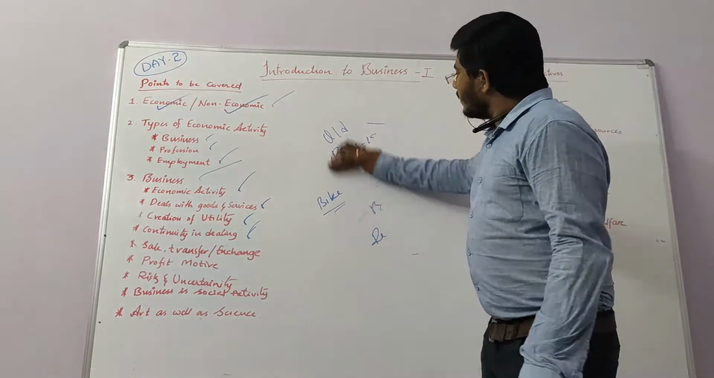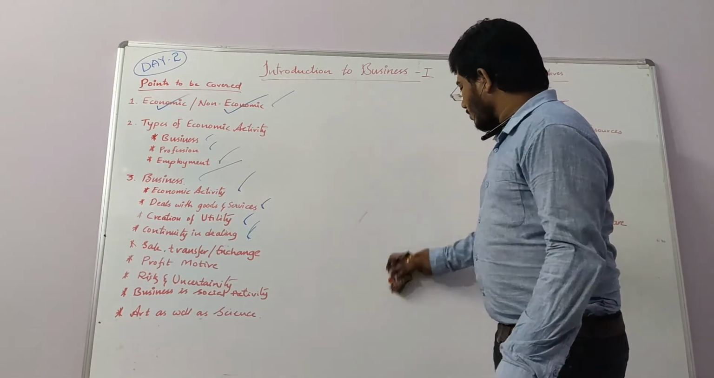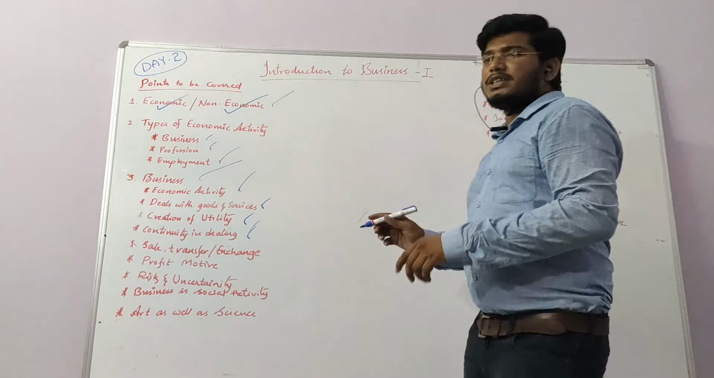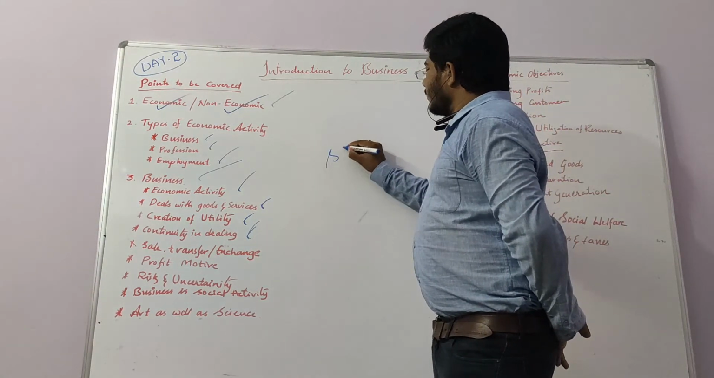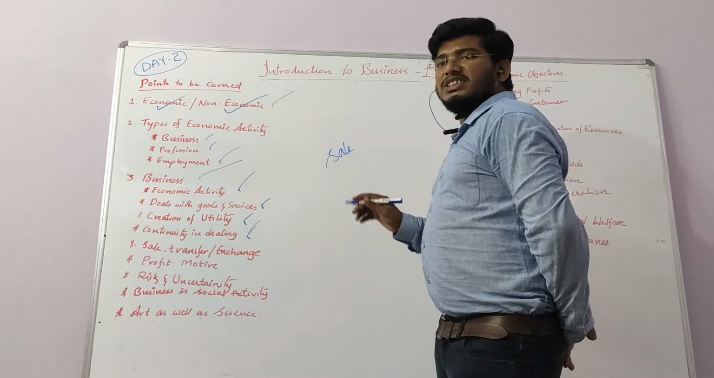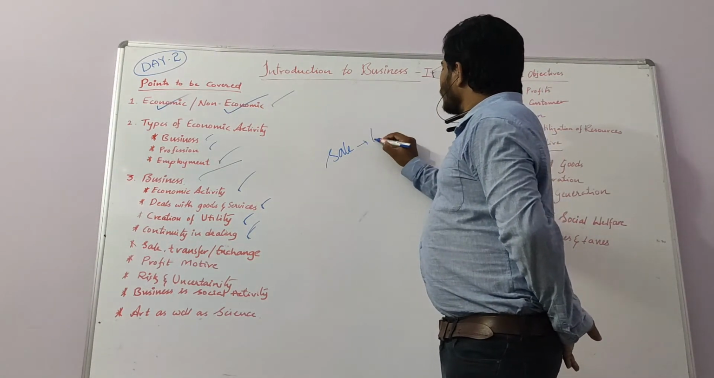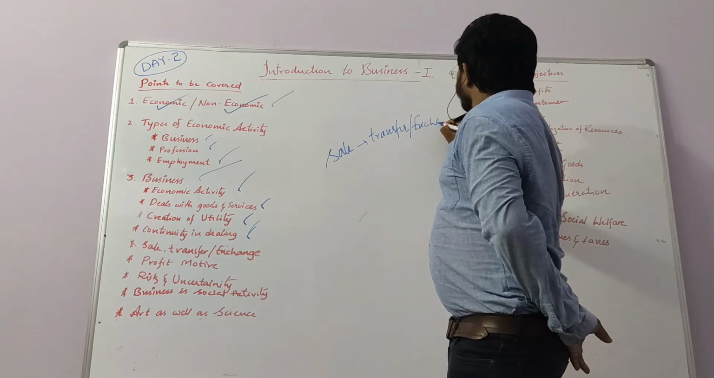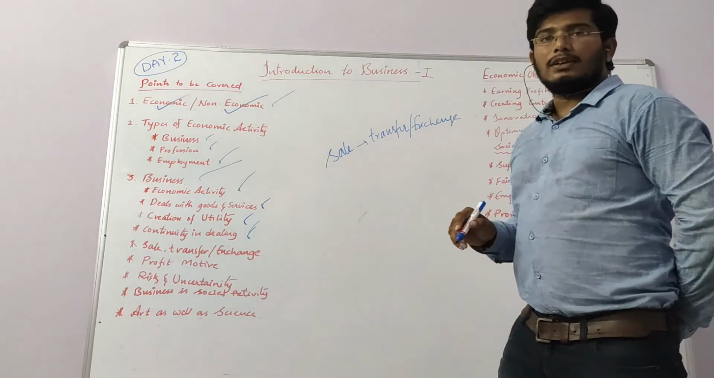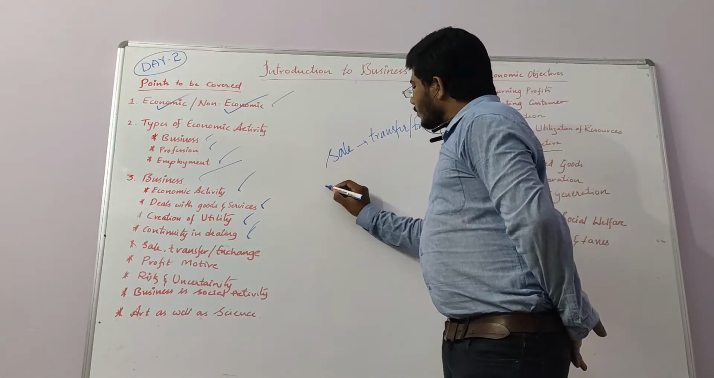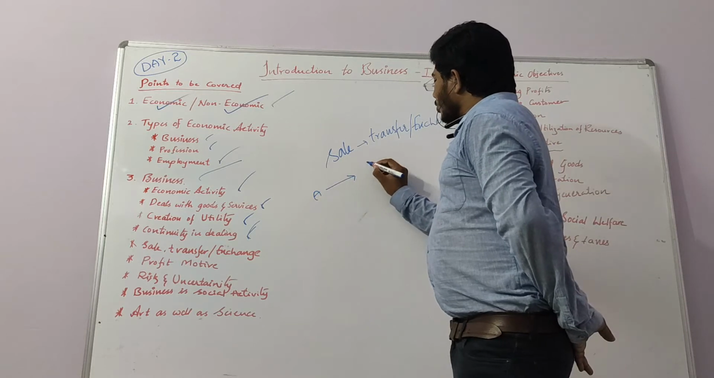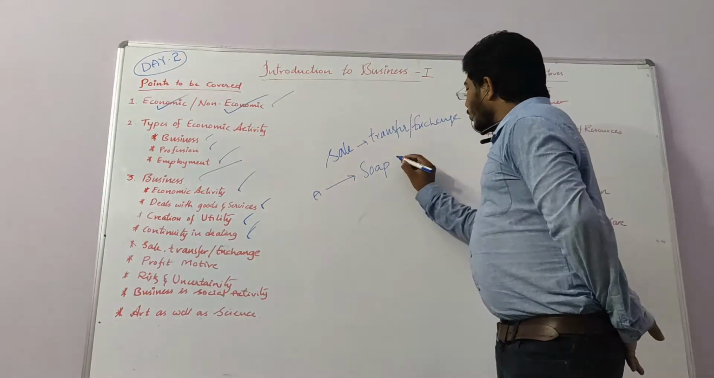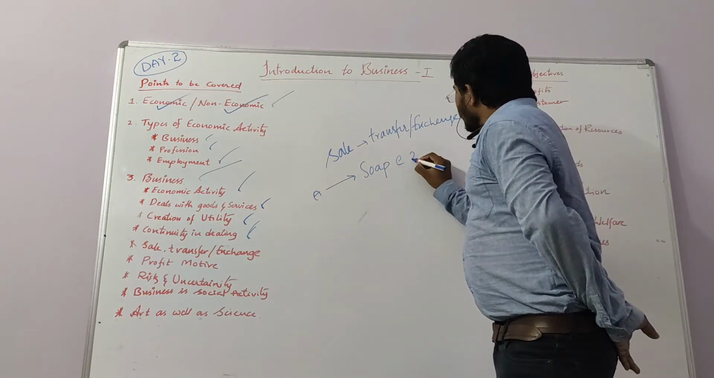The next topic is sale, transfer, or exchange. In business we can see three things: we sell the goods, we transfer the goods, or we exchange the goods. What is sale, sir? In a sale, A is a person who went to a shop and purchased a soap at a rate of 20 rupees.